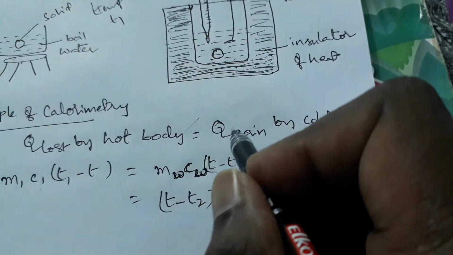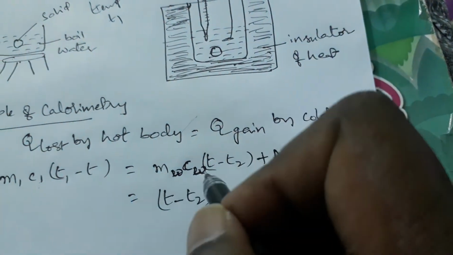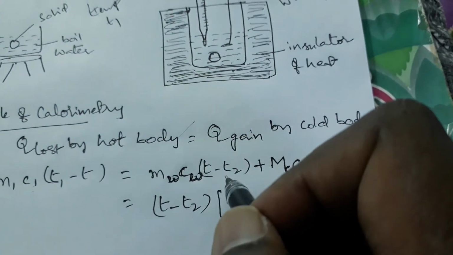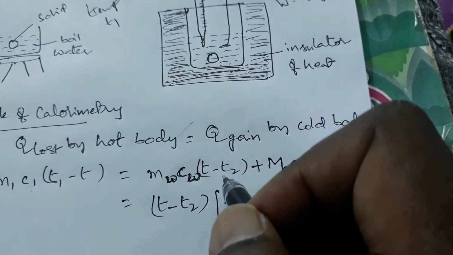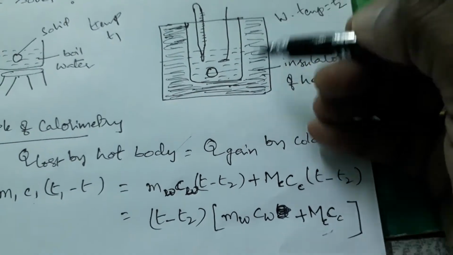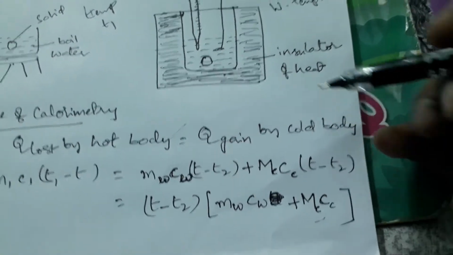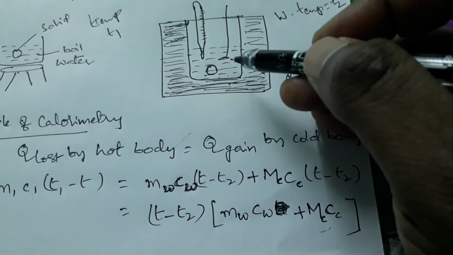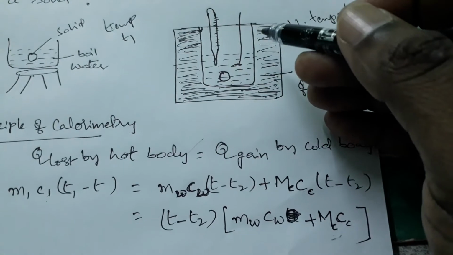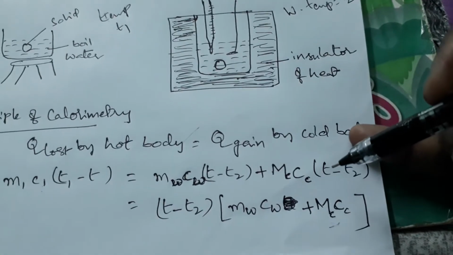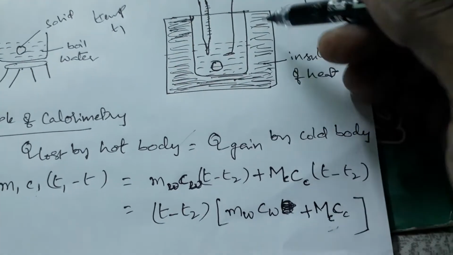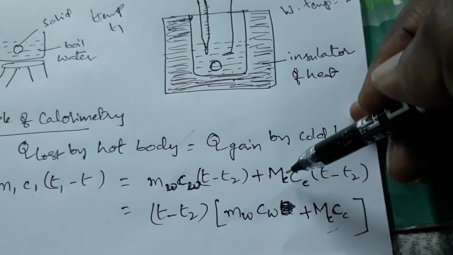So the heat formula Q is mc delta T. Here m is the mass of the water, times the specific heat of the water, times the change of temperature in the water, plus one more. Another one: the copper vessel also takes some heat energy. Here two substances take heat energy, not only the water but also another substance, the copper vessel. Now, for the copper vessel mass, we can find the mass of the copper vessel by using a spring balance.